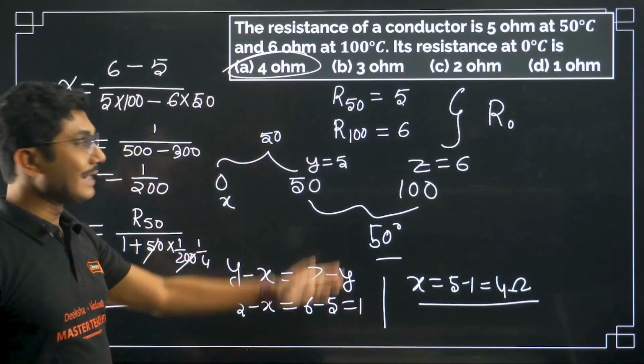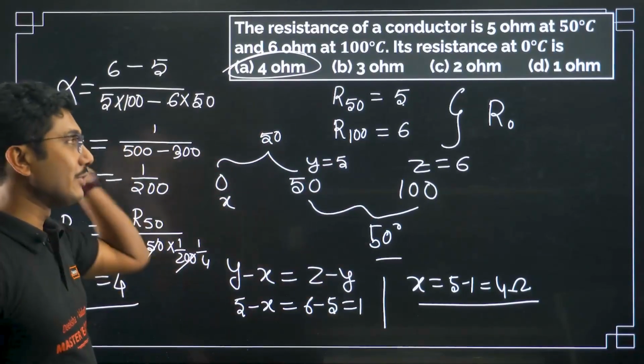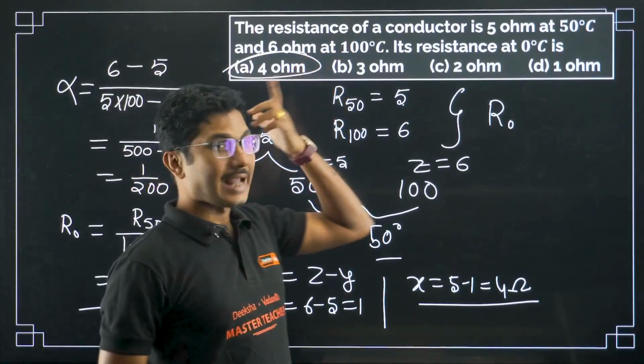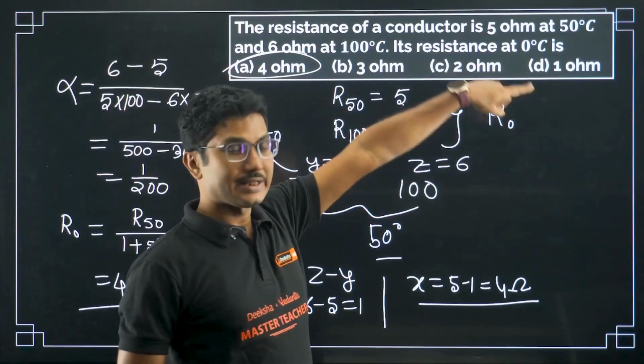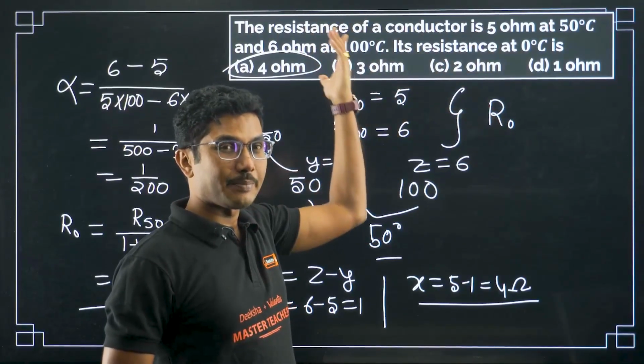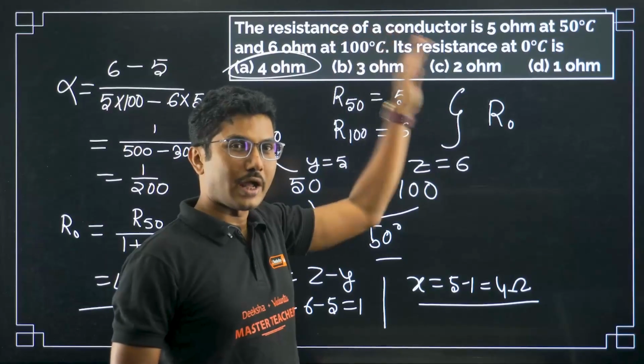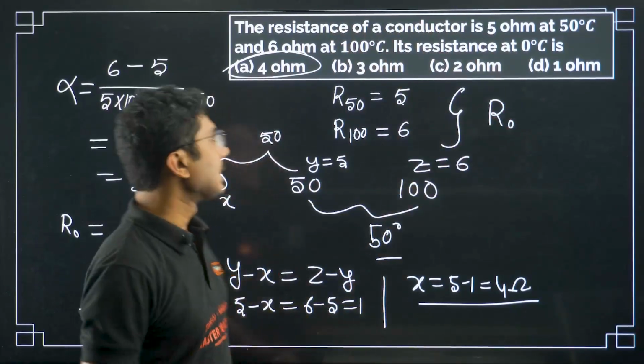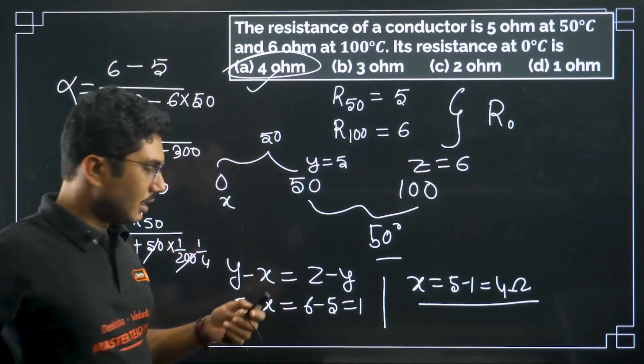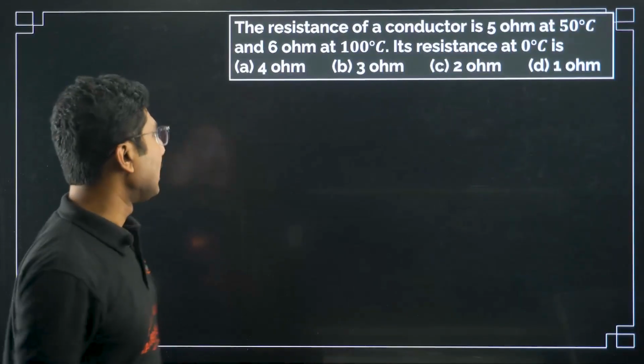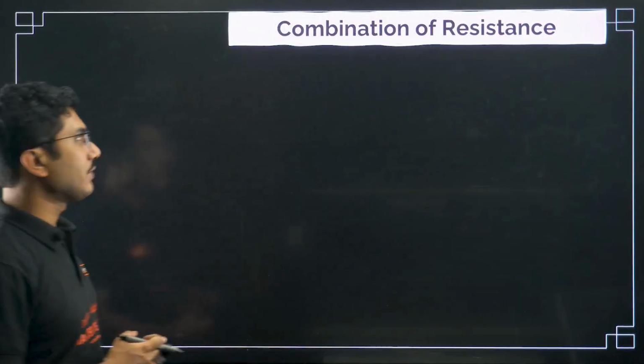I explained it, that's why it looks a little longer, but if you use the logic that the temperature gap is same, 5 to 6 is happening, so if you go back one step, it must be 4 to 5, 5 to 6. This is how you can answer some questions if it is easy. Otherwise, for a difficult question, definitely you have to use the formula.